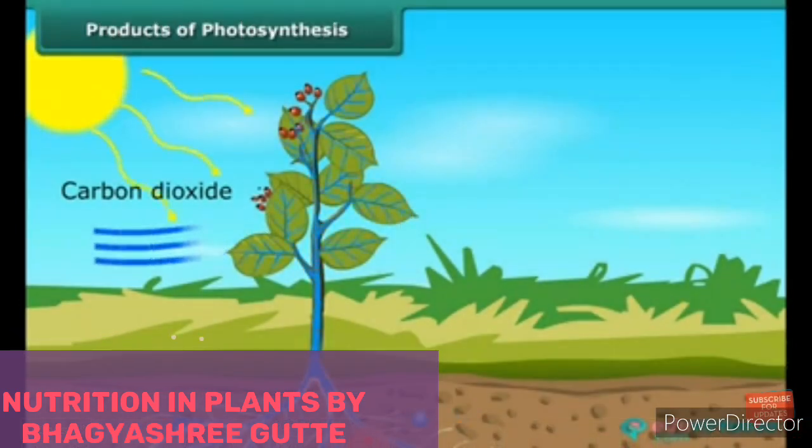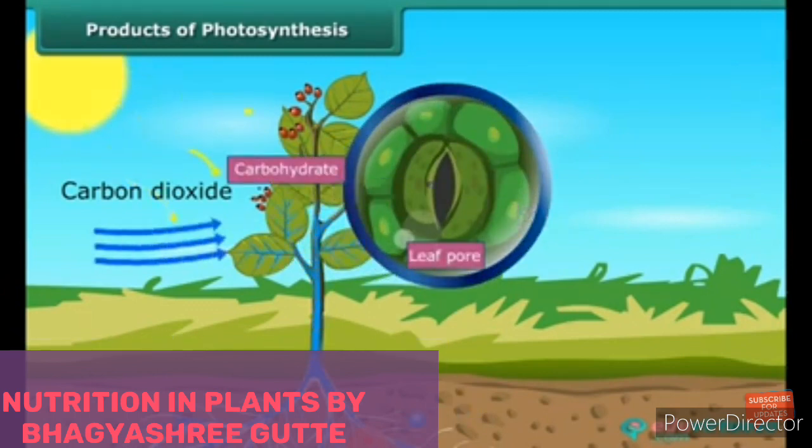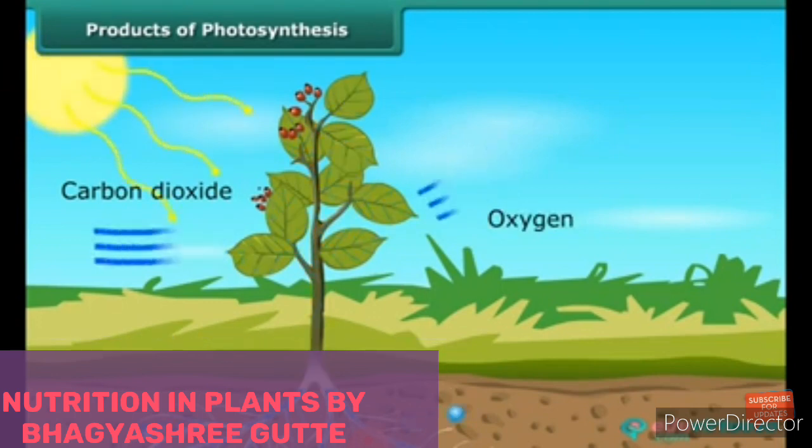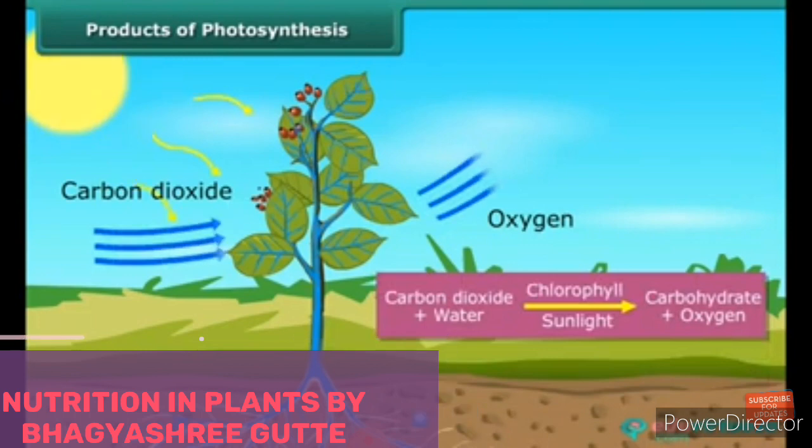Now here we discussed two raw materials, one is water and second is carbon dioxide. And लीफ पोर्स में वो कार्बन डाइऑक्साइड को एब्सॉर्ब कर लेते हैं और रूट से वाटर एब्सॉर्ब करके वो लीव्स तक ट्रांसफ़र कर देते हैं. Second thing is sunlight. In the presence of sunlight only, plants can prepare their own food. If sunlight is not available, water is not there and carbon dioxide is not there, the plants cannot prepare their own food. With that, they require one more thing, that is chlorophyll, the green color of leaves.